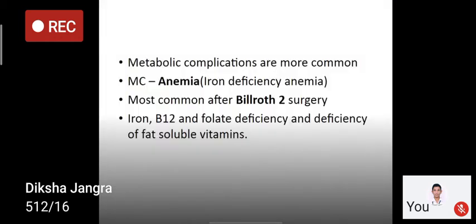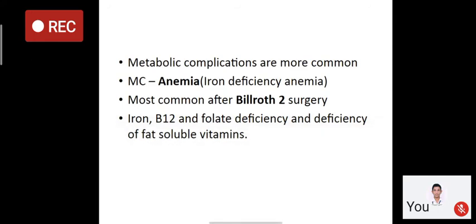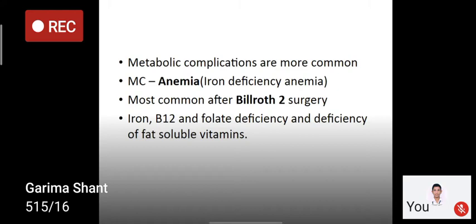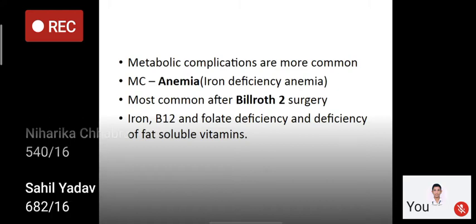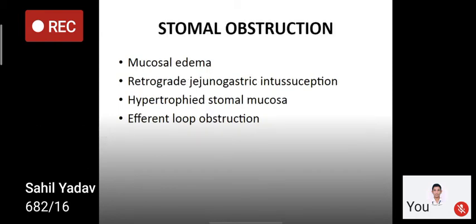The most common complication is metabolic. Mostly it is due to the decreased absorption or decreased intake of iron. So the most common is anemia, and the most common of these is iron deficiency anemia. There is also loss of intrinsic factor, so there will be loss of vitamin B12, causing megaloblastic anemia, also folate deficiency, or there will be decreased fat absorption, so there will be loss of fat soluble vitamins like A, D, E, K. These complications occur most commonly after Billroth 2 surgery.